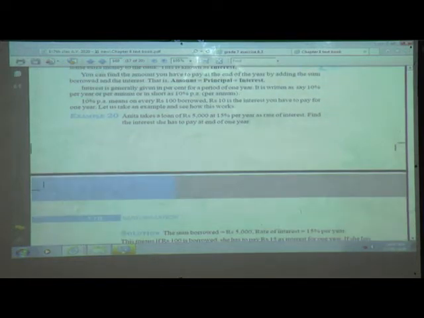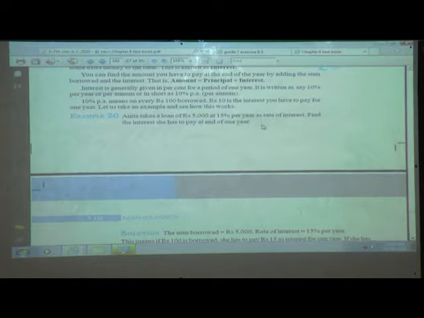So here one example is given: Anita takes a loan of rupees 5,000 at 15%. The percentage may differ from bank to bank or person to person who are providing finance. So that is per year as the rate of interest. Find the interest she has to pay at the end of 1 year.